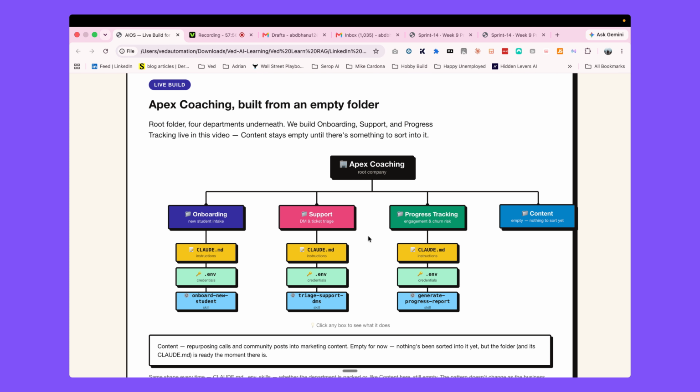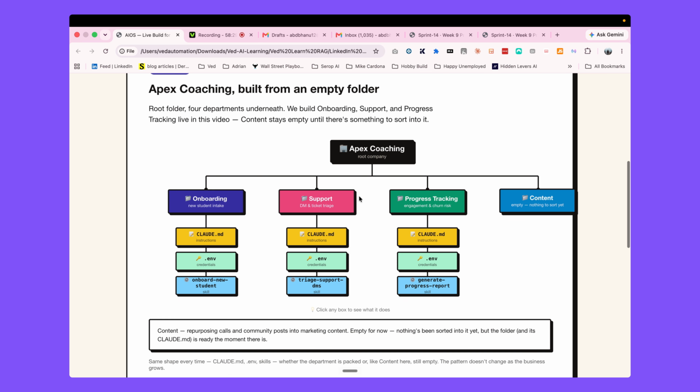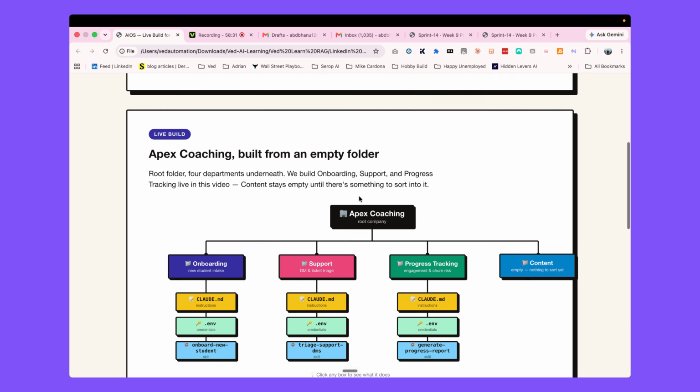And also in the next video we'll talk about content, right? How we can create the content, the images, the videos, how we can repurpose our webinar or meeting notes into different formats of social media content, right? We'll do all of this in the next video, and in that video we can also connect with an external database and how we can use APIs and where we need to store our API keys in those env credentials files for each folder. So let's wait for it, and in the next video we can talk